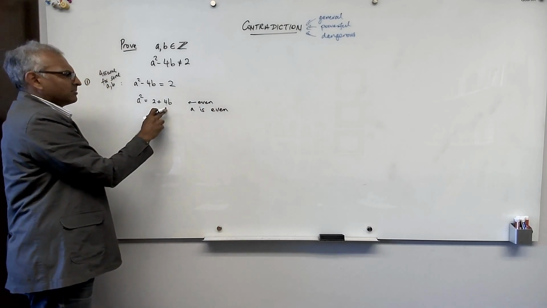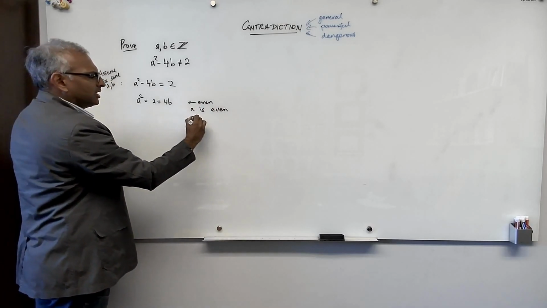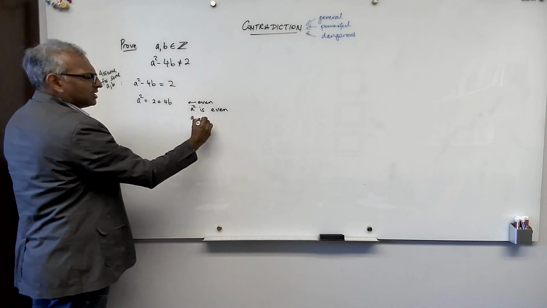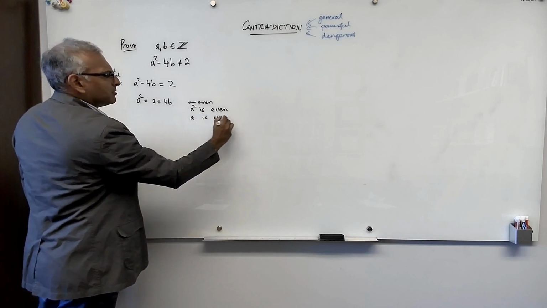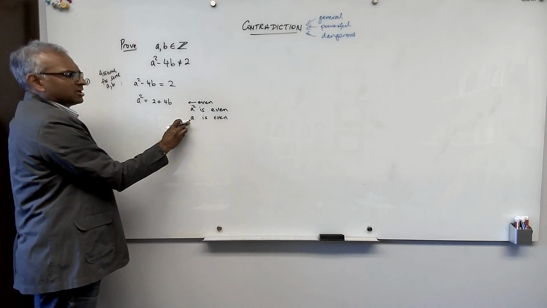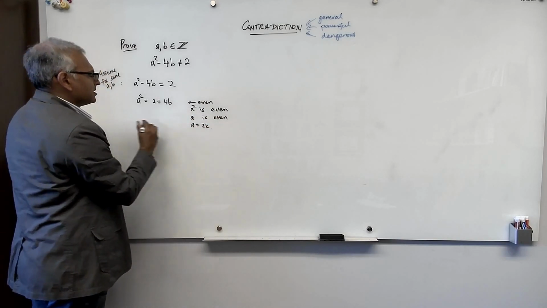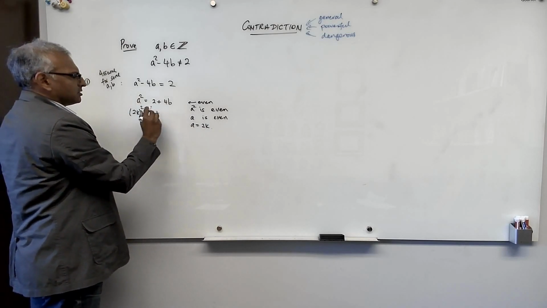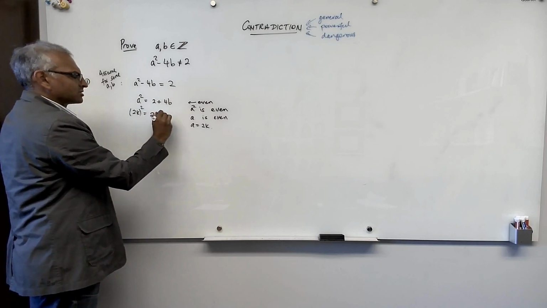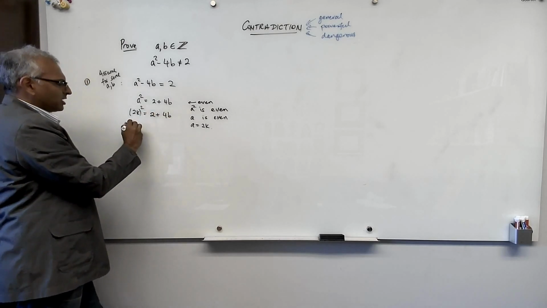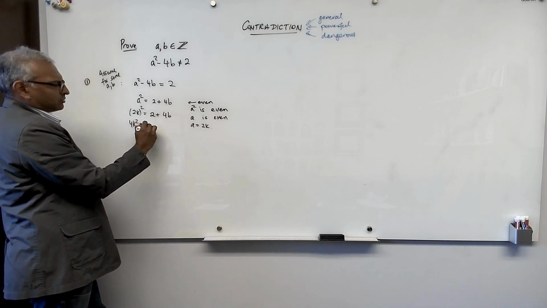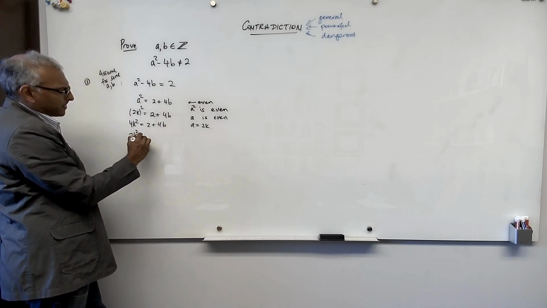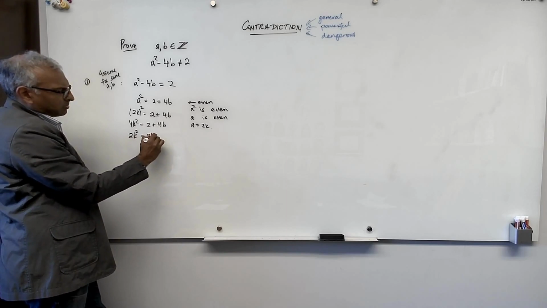Because we know that if A is even, then A squared is even, and if A squared is even, then A is even, because every even square came from an even number. So A equals 2k. So (2k) squared is equal to 2 plus 4B. Okay, so 4k squared is equal to 2 plus 4B. Divide both sides by 2. 2k squared is equal to 2B plus 1.